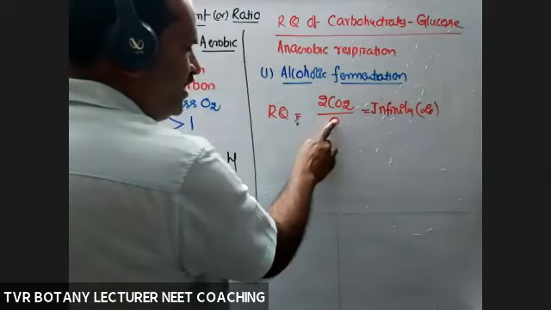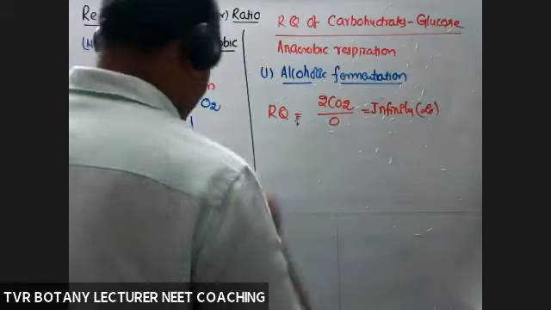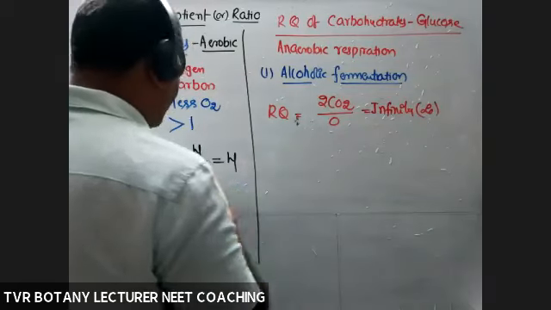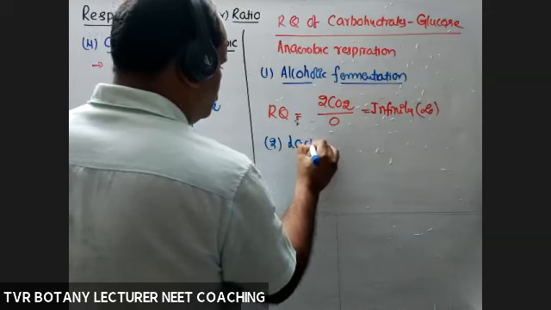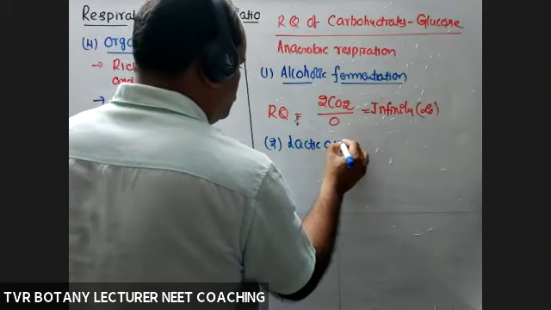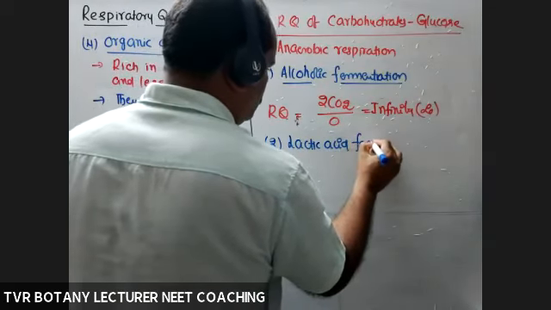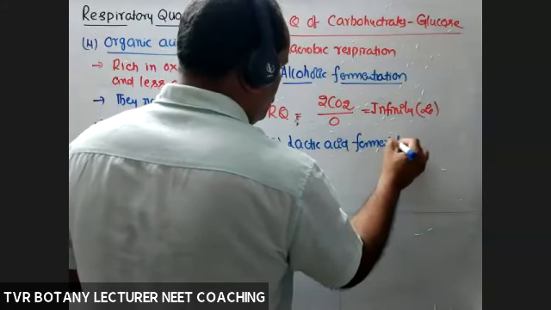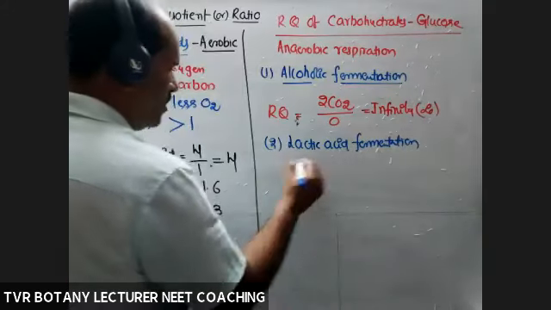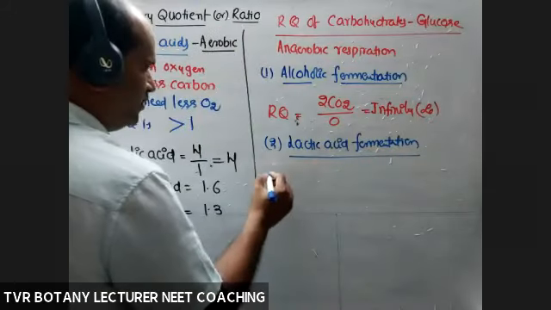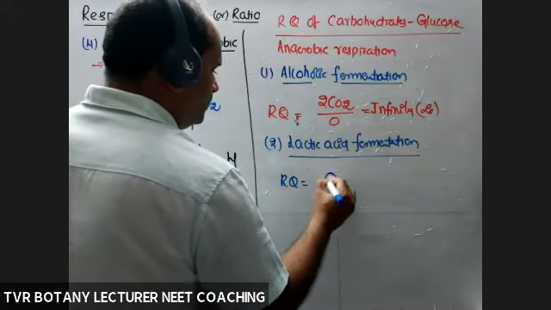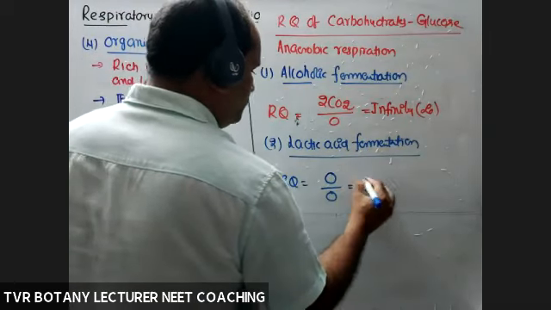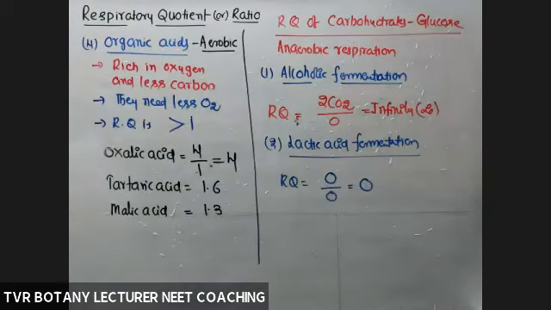So that's why there is no consumption of oxygen, infinity. And second one, lactic acid fermentation. So RQ value of a glucose molecule during lactic acid fermentation, 0 by 0. So its value is 0.